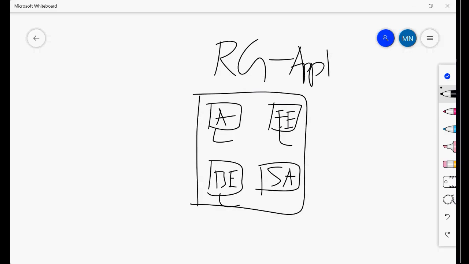Whatever components you have, I'm placing everything in one resource group. It's like a container, and now access to this is given to developers. Developers are given access to this entire resource group so that they can access everything in one shot.